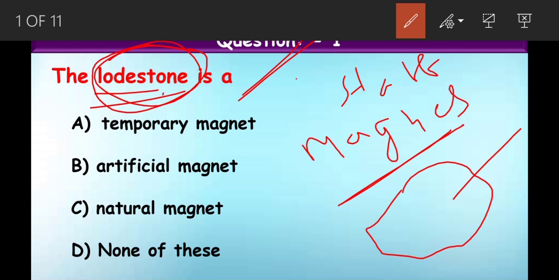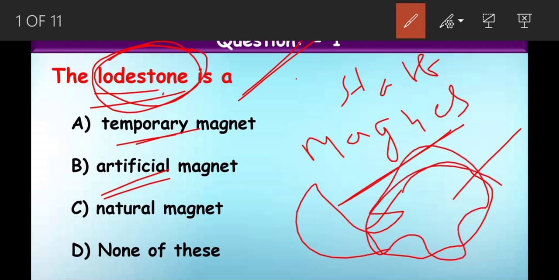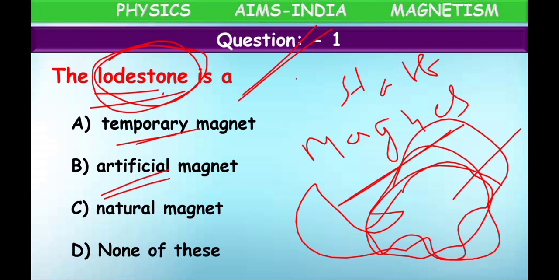So what is a lodestone? Is it a temporary magnet? Is it artificial? No, because it occurred in nature. It was there in nature. It is an example of a natural source. So what is the correct answer, children? Yes, natural magnet is the correct answer.